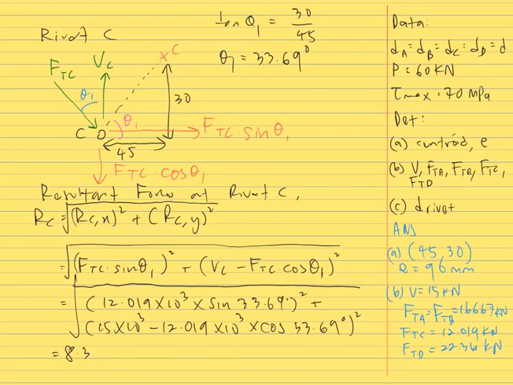At the end we get RC is equal to 8.333 kilonewtons.